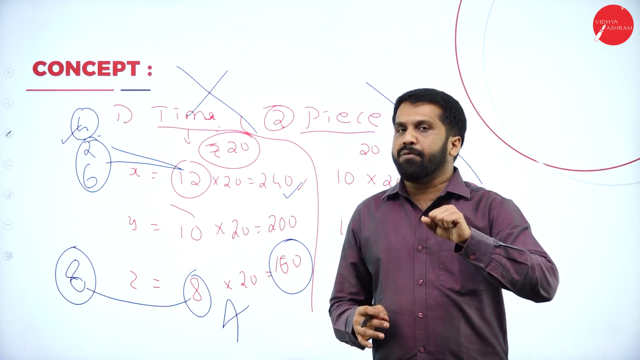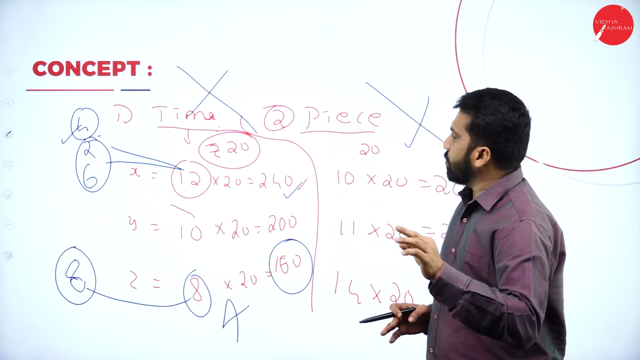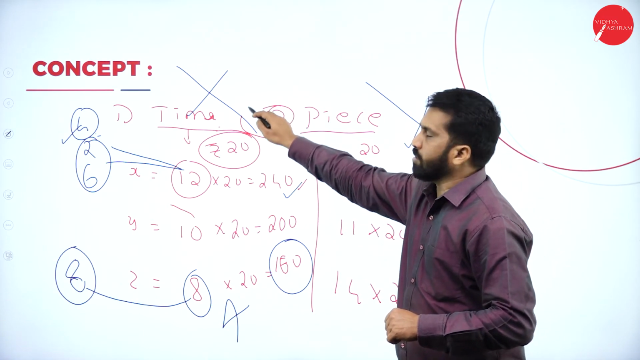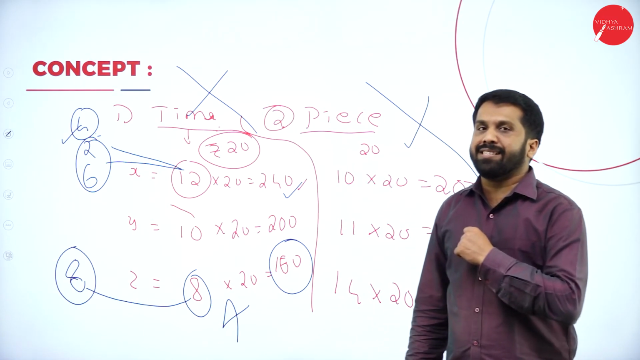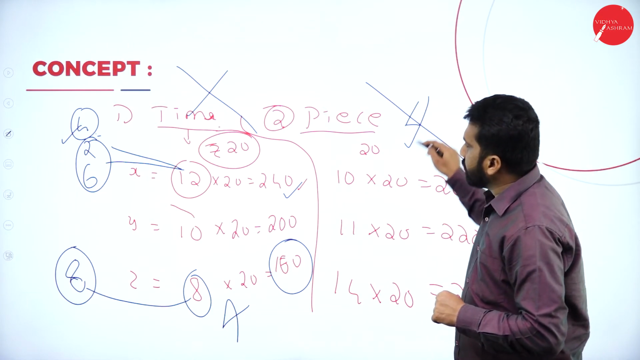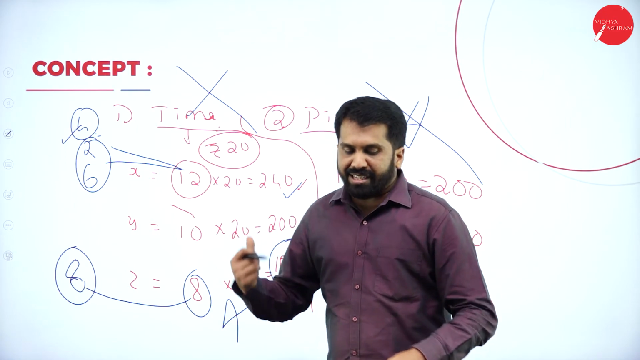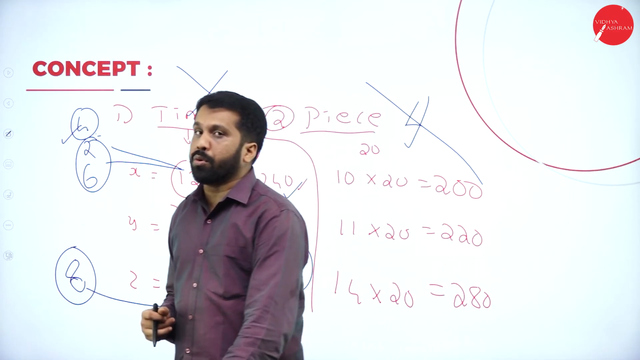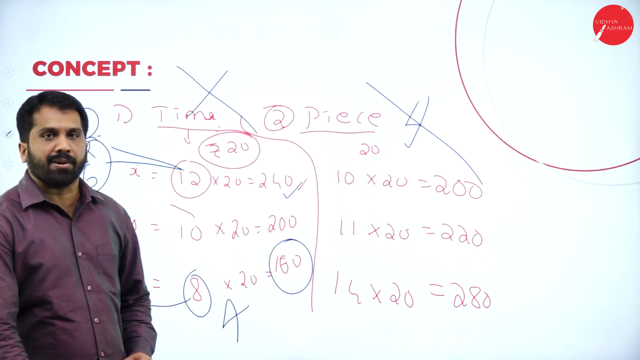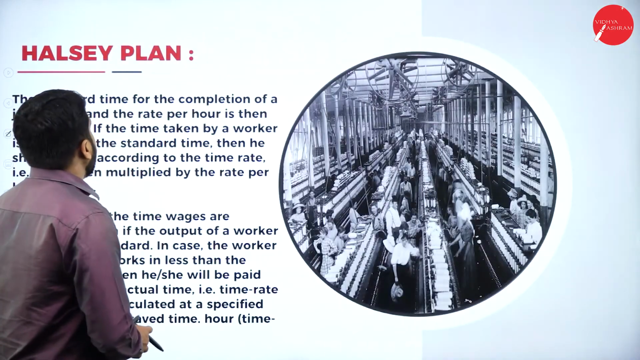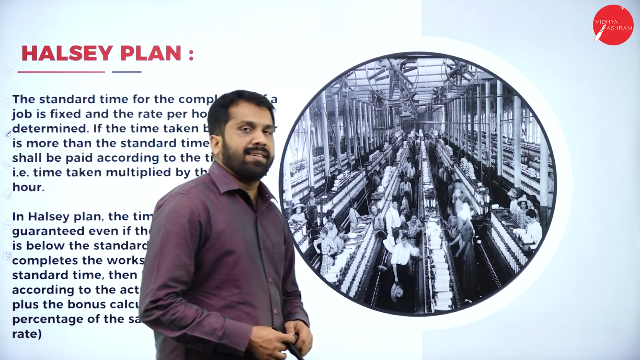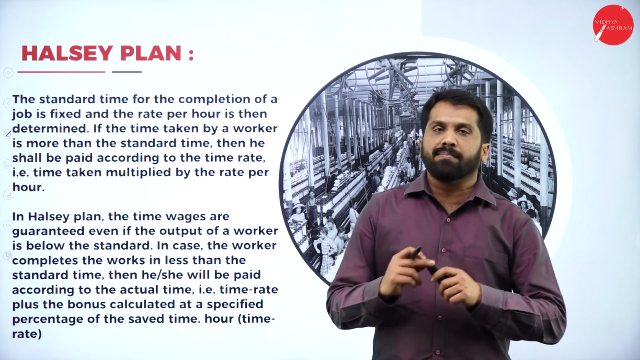Now we are in a confusion or dilemma. Sir, you said time rate, now you are telling it is not good. Sir, you said piece rate, now you are telling this is also not good. Then which method should I follow? I'll tell you. For this reason, we have two more methods, called the Halsey plan and the Rowan plan.